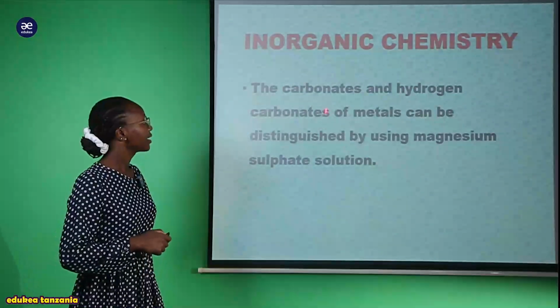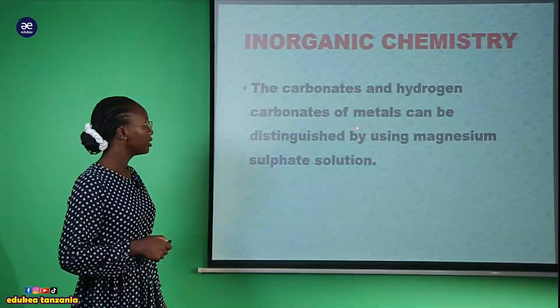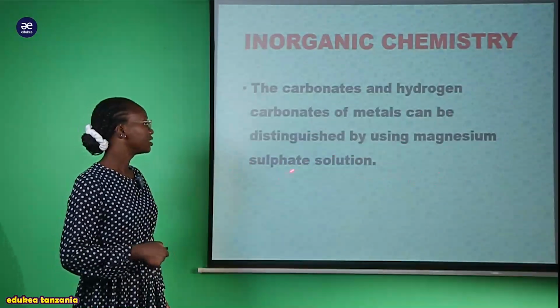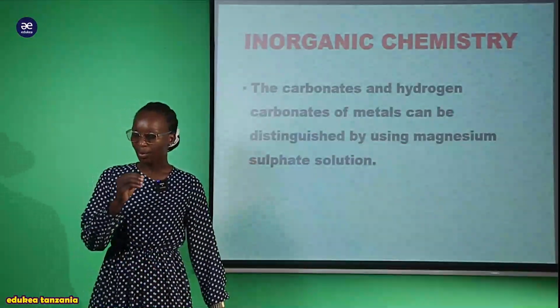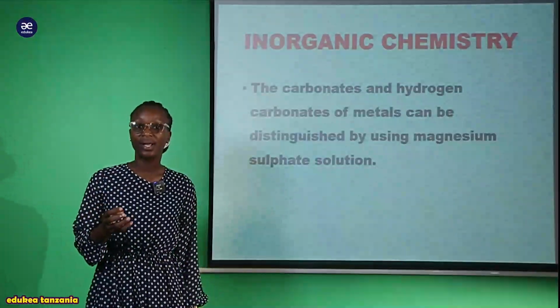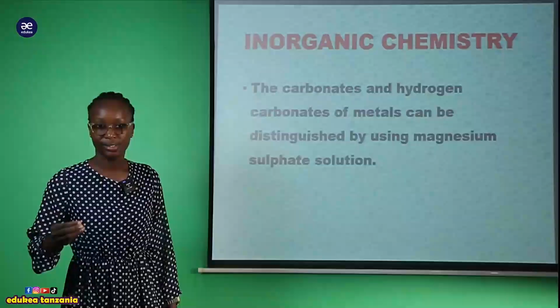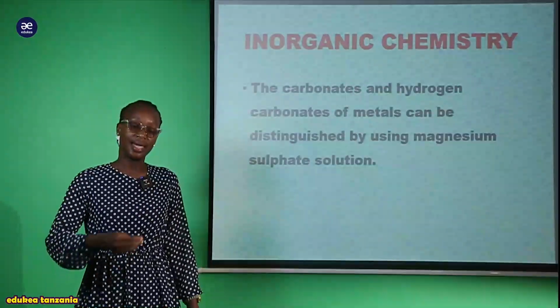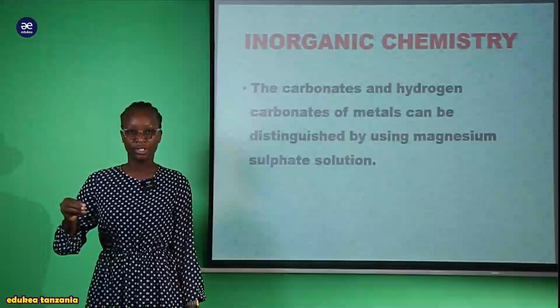Anasema kwamba the carbonate and the hydrogen carbonate of metal can be distinguished by using magnesium sulfate solution. Manake kwamba hii magnesium sulfate solution inaweza ika-act as the what? As the chemical test or agent which can be useful in distinguishing the metal carbonate and the metal hydrogen carbonate.